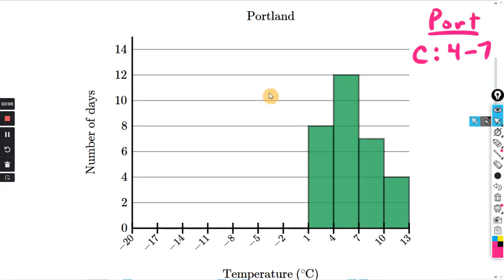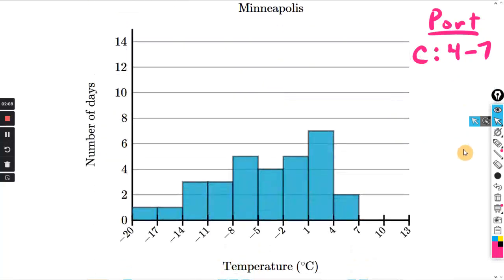And then if we go to the other graph, for Minneapolis, we're going to find the center. The center for this data, I would say, is about either this one or this one of these two. I'm going to go with this one here.